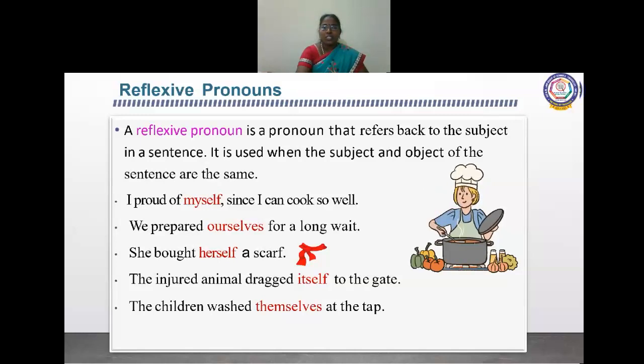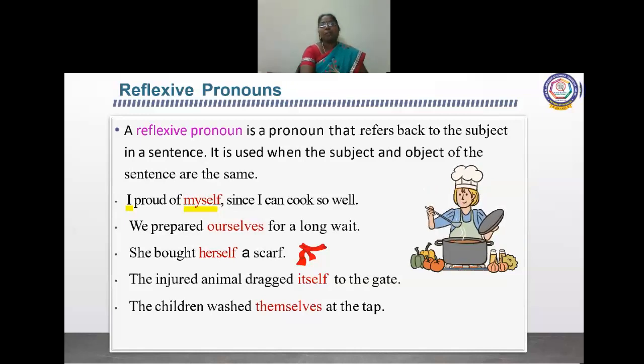Here, what is the subject? I is the subject. When you are saying myself, you are telling about I, the subject. So it refers back to the subject I. So it is called a reflexive pronoun. Which is the reflexive pronoun here? Myself. And it is used when the subject and object of the sentence are the same. Here in this sentence, both subject and object are myself only.